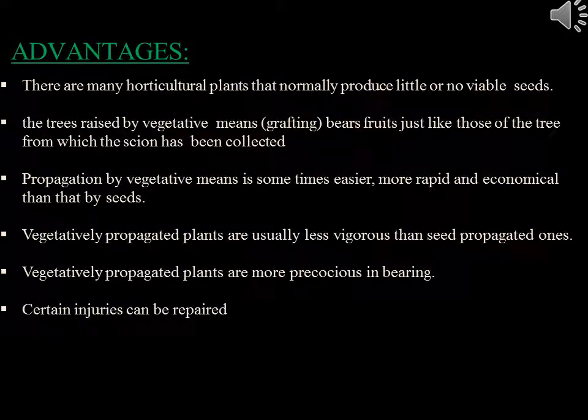Merits and advantages: there are many horticulture plants that normally produce little or no viable seeds. The tree raised by vegetative means bears fruit just like those of the tree from which the scion has been collected. Propagation by vegetative means is sometimes easier, more rapid, and economical than that by seeds.